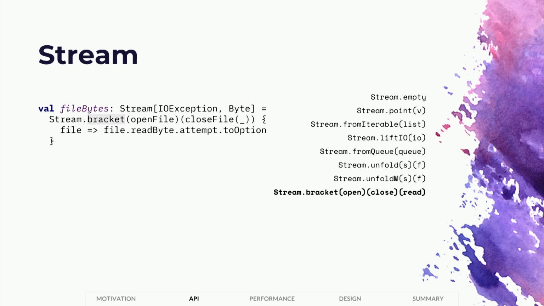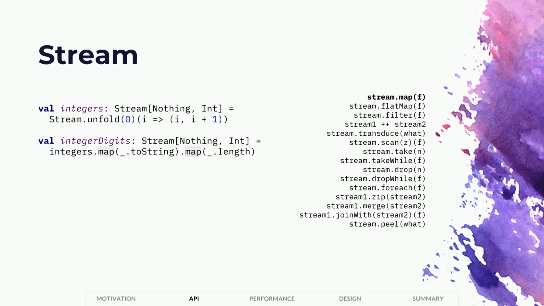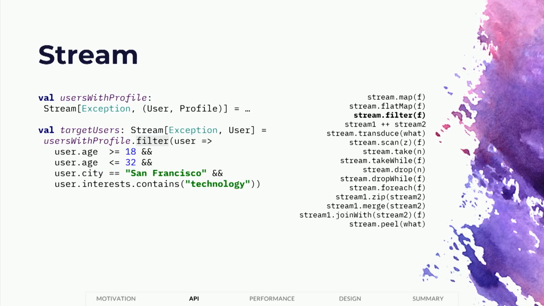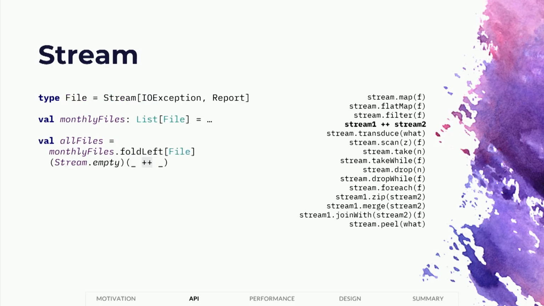So to compose streams, we have many combinators for your pleasure. You could of course map streams. You can convert the elements of a stream from one type to another. And if you'd like to convert each element to a stream inside a stream, you can use flatMap to create a composite stream, which is the concatenation of all the smaller streams. Of course, you can drop elements from the stream using filter, and you can also concatenate two streams using the ++ combinator.